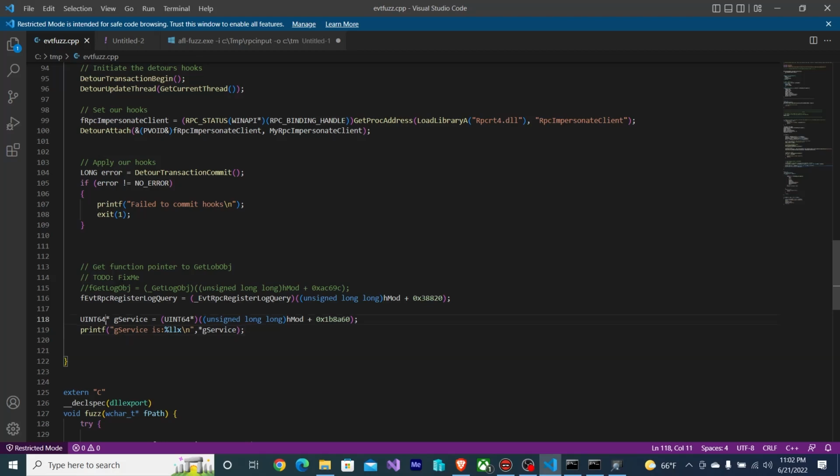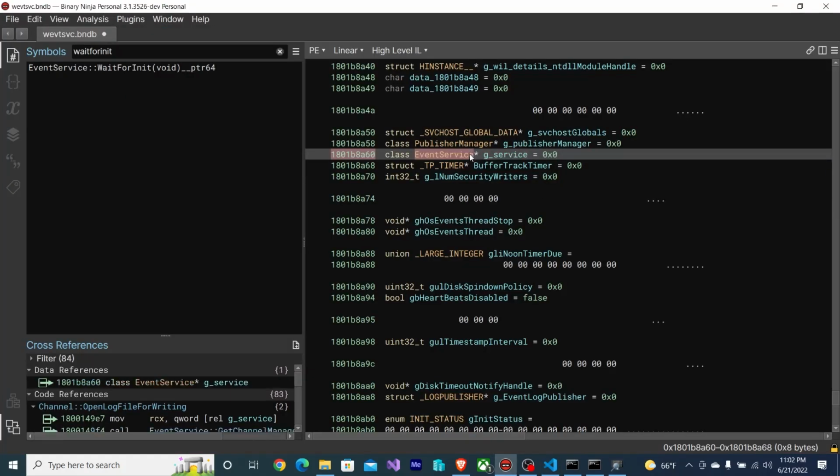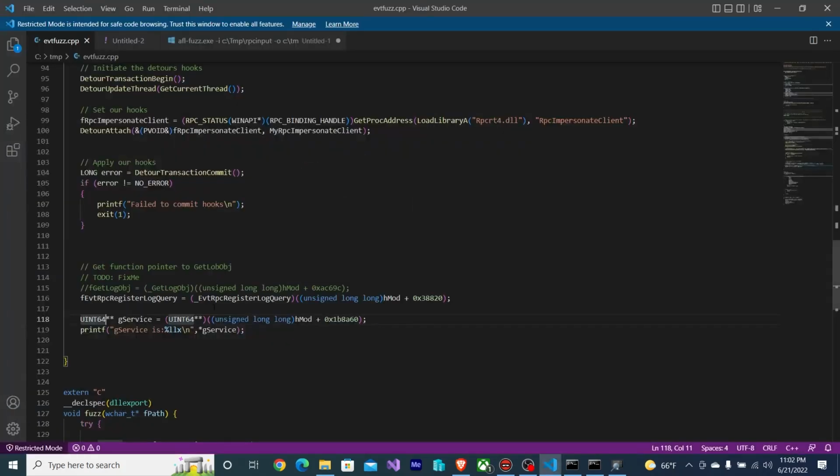This should probably be a pointer then, because it has the address of a pointer. So you dereference this once and you get the pointer value here. You dereference it again and you get the actual contents. But for our test case, we don't actually care about that. We just care about the pointer value itself.